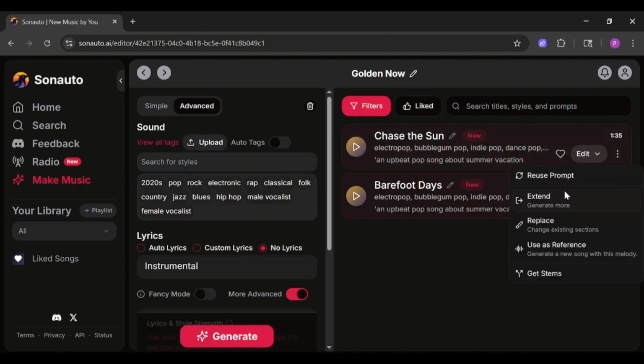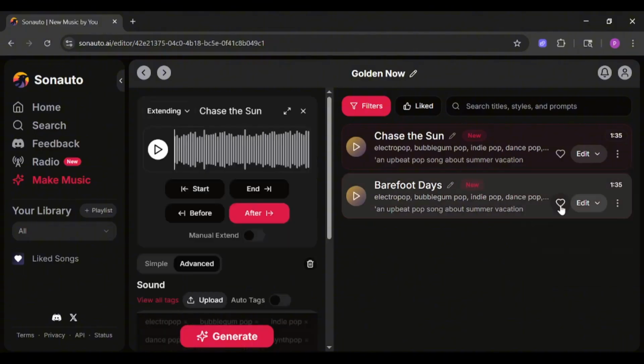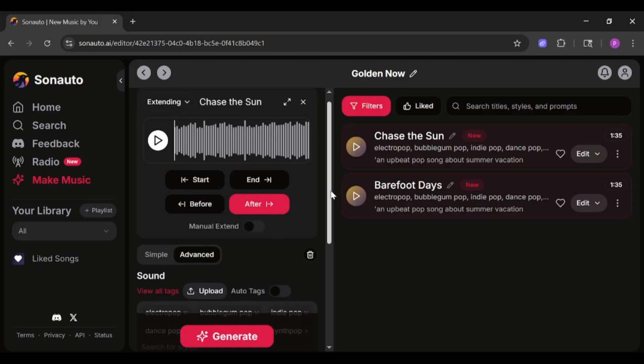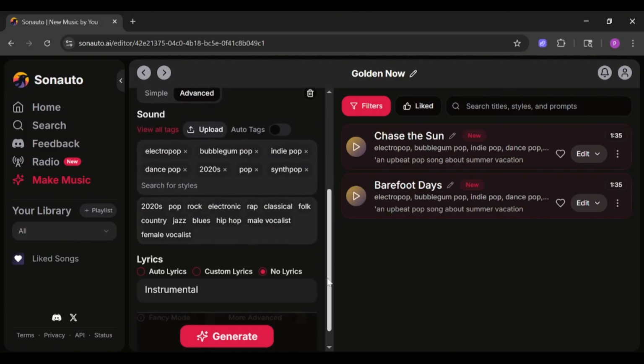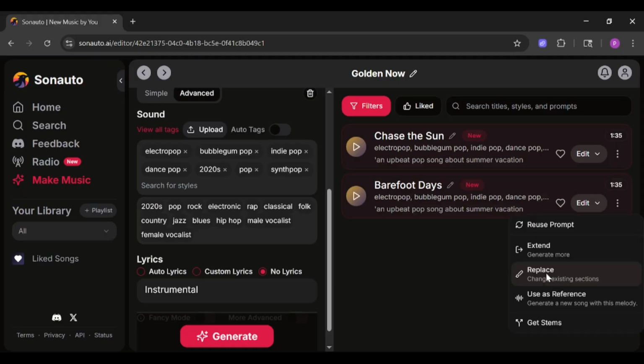Click edit, then extend, and you can add an intro, outro, or build onto existing sections. There is also inpainting to upload any song and change specific lyrics. Just highlight the part you want to change, type in the new lyrics, and Sonauto AI will seamlessly blend them in.